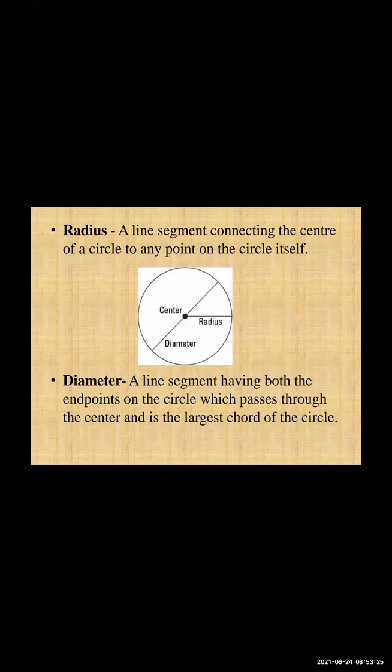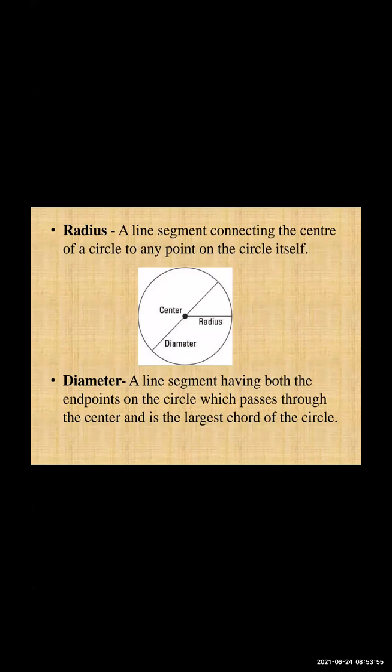Whichever line we draw through the center, anywhere you want, you can draw that line, but it should pass through the center. Okay, then that line is called the diameter, which passes through the center and is the largest chord of the circle. It is called the largest chord of the circle.